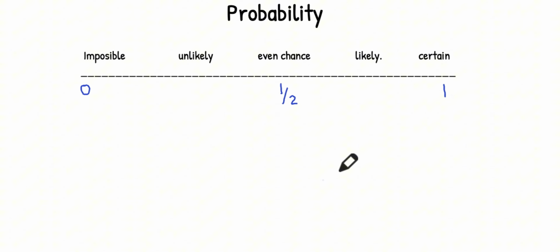Probabilities can be recorded as fractions. They can also be recorded as decimals. So 0 becomes 0.0. 50% here becomes 0.5. And this will just be 1.0, which can also be recorded as a percentage. So that is 0% for something that is impossible, 50% for something that has a 50-50 chance of happening, and 100% for something that is certain.